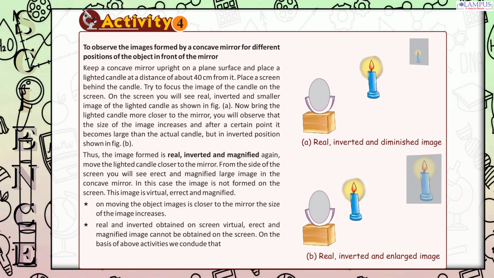On moving the object closer to the mirror, the size of the image increases. Real and inverted images can be obtained on a screen. Virtual, erect and magnified images cannot be obtained on the screen. On the basis of the above activities we conclude that: A. Real, inverted and diminished image. B. Real, inverted and enlarged image.